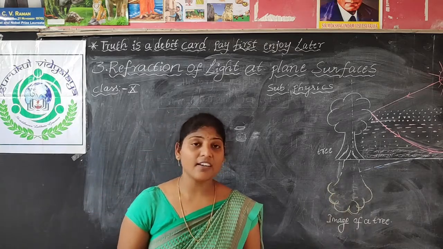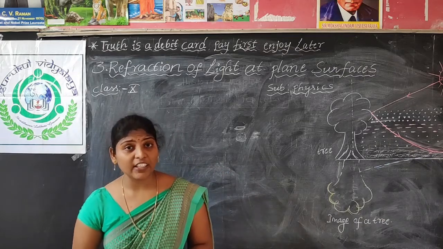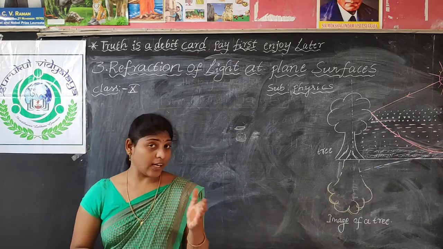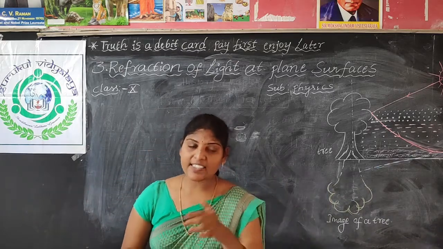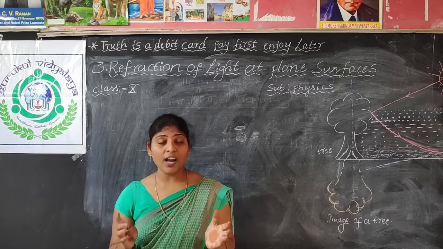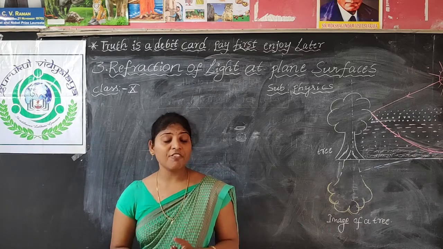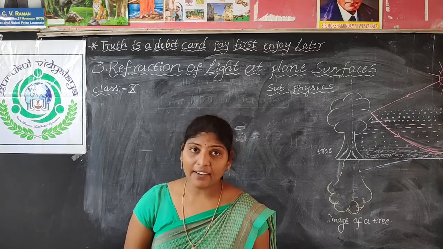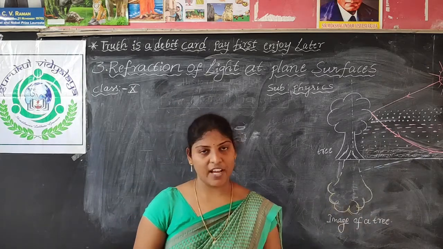We have discussed that in a rarer medium the refractive index is less and the speed of light is more. In a denser medium the refractive index is more and the speed is less. So the refractive index and the speed of light are inversely proportional. And later we discussed total internal reflection.